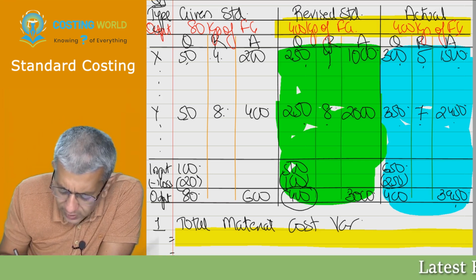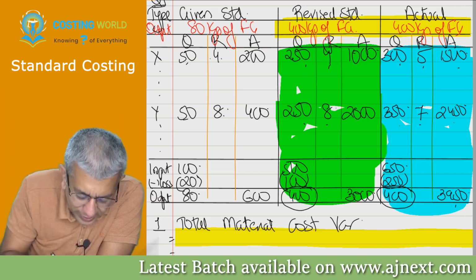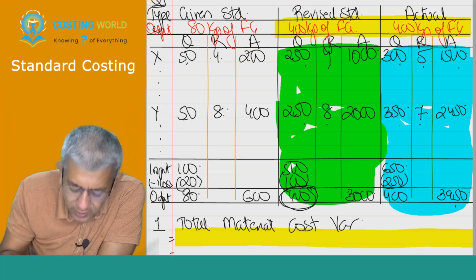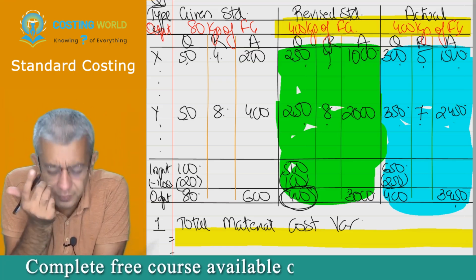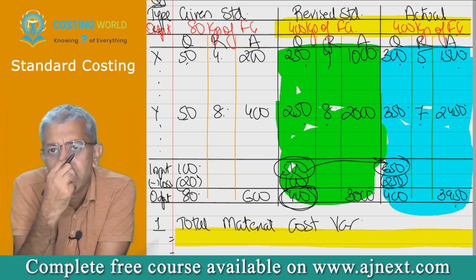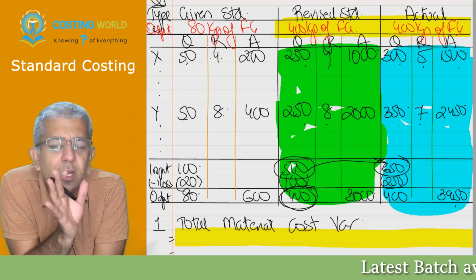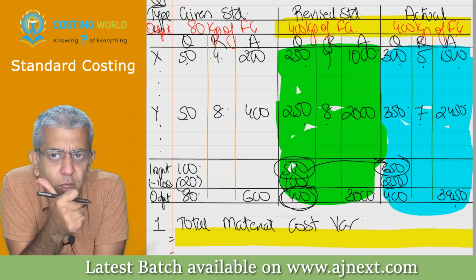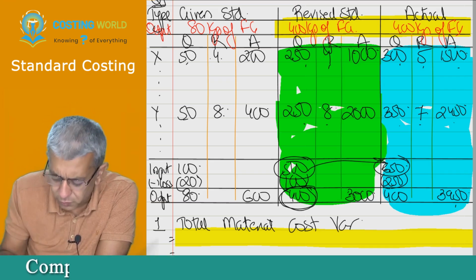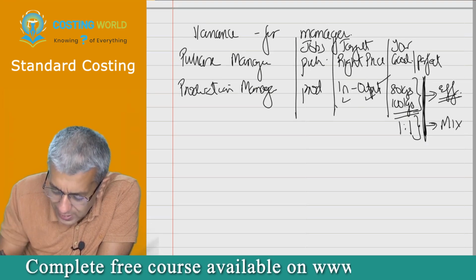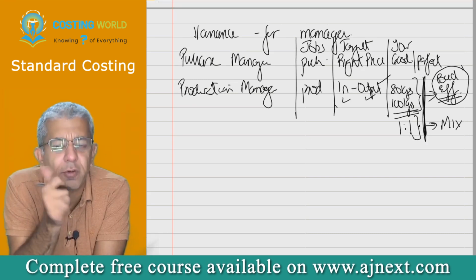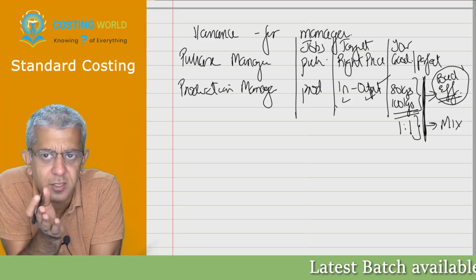For 400 kgs, everybody will tell me. See, for 80, if he had to be consuming 100, tell me for 400, he was supposed to be consuming how much, beta? 500. But he has consumed how much? 650. So therefore, as far as this particular job goes, he has done a bad job. Is that all okay? Yes. Okay. So I think more or less you will be convinced about that. So therefore, as far as his efficiency goes, he is bad. Okay. Because he has consumed more quantity of raw material. Is that all fine? Can I ask the next question?